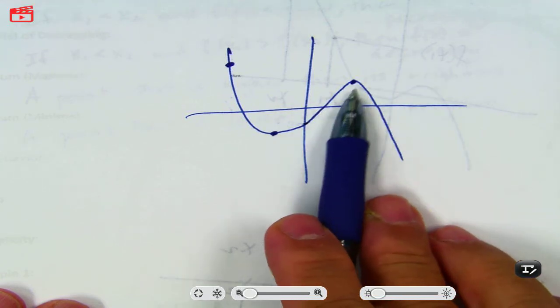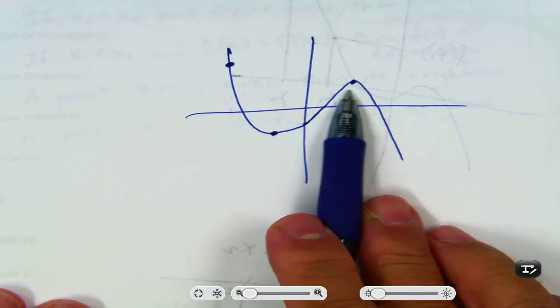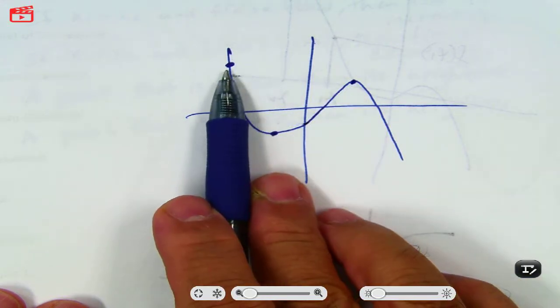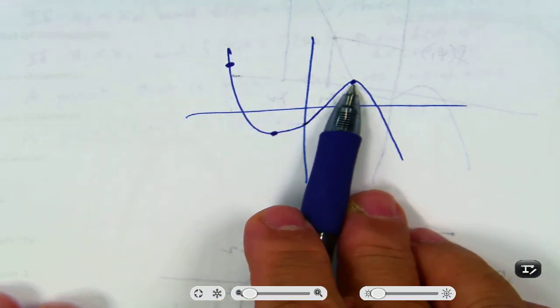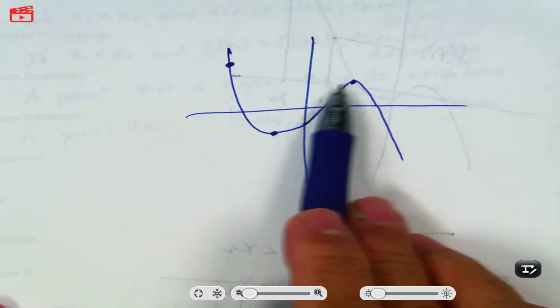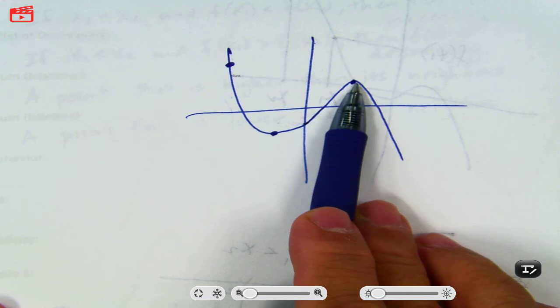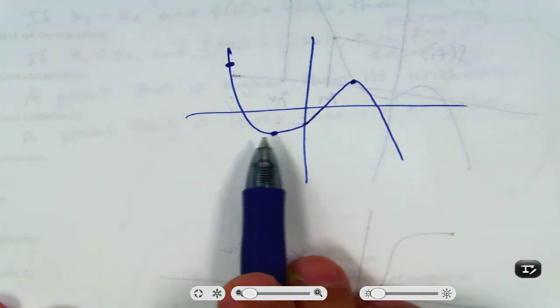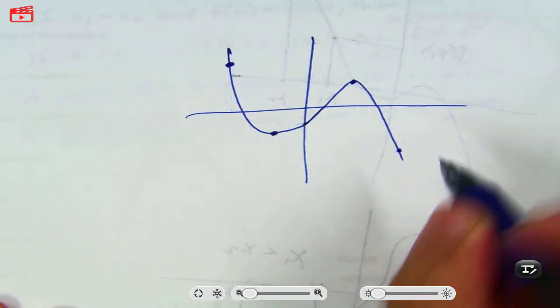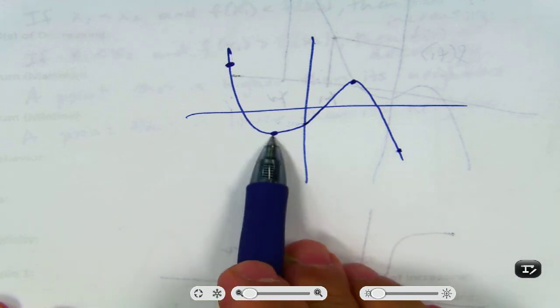This one is considered a max because it's higher than its neighbors. This is lower than this one, but it's still considered a max because it's higher than its neighbors. That's all you have to be. You just have to be a little bit bigger than your neighbors. So this one is a minimum because it's lower than its neighbors. I don't care that it's not lower than this one over here. Right? There's a point over here. It's not lower than that. But we only have to be lower than your neighbors.